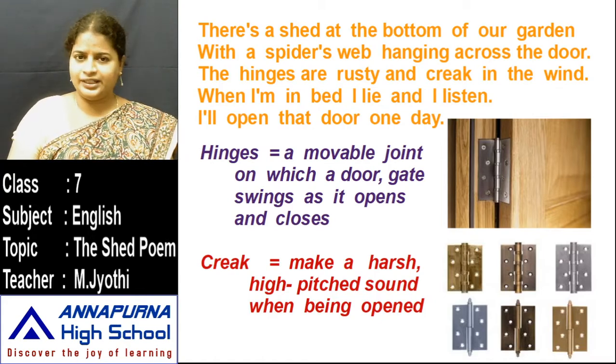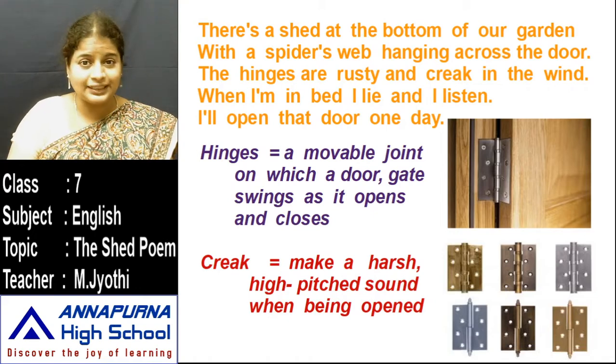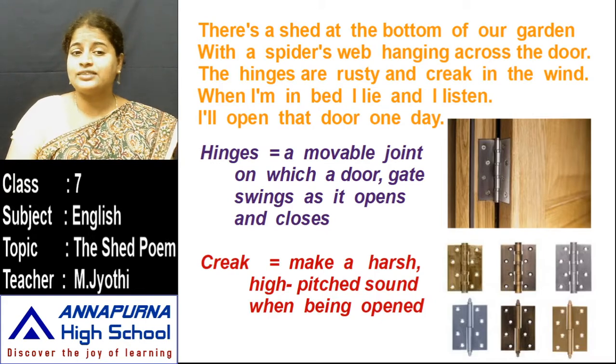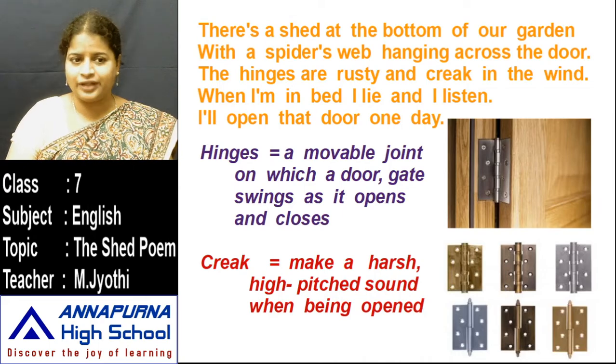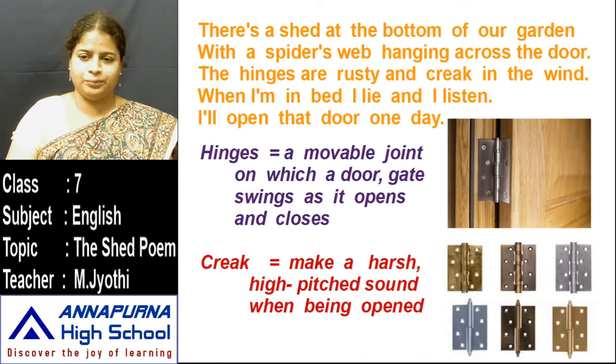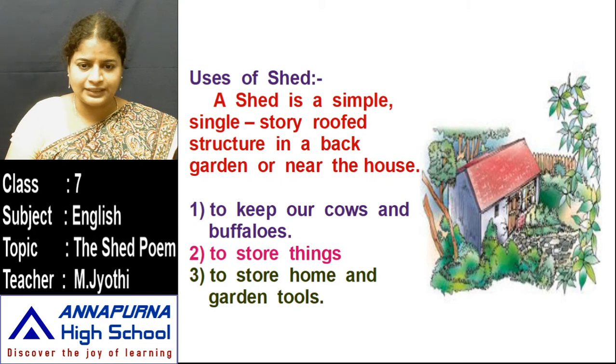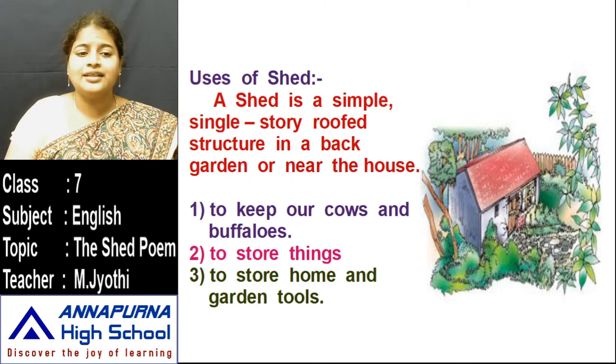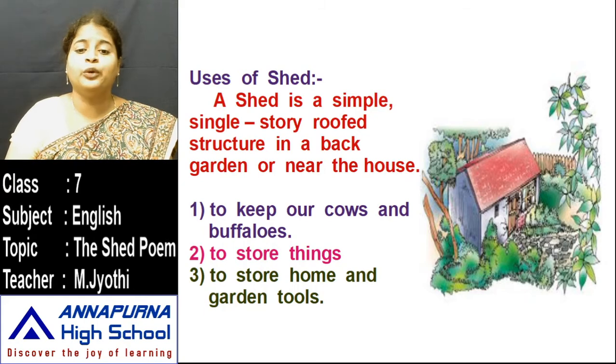So the poet is telling that there is a shed at the bottom of our garden. We have a garden, so at the bottom of our garden, we have a shed. Who is telling this, children? Yes, the child. So the child himself is the poet. With a spider's web hanging across the door. Across the door of the shed, we can see a spider's web. I'll show you the picture once again. Here there is a web, a spider's web hanging across the door.